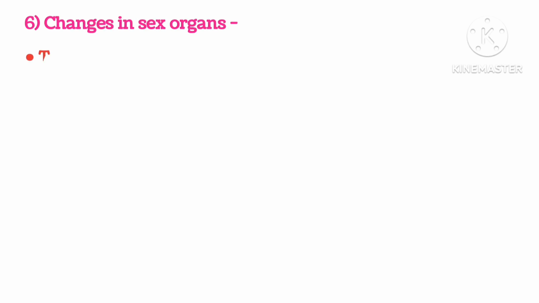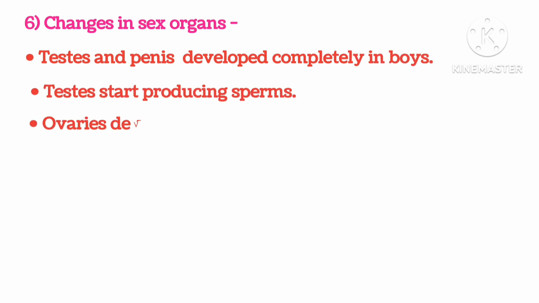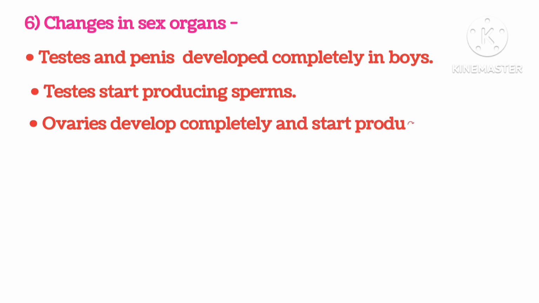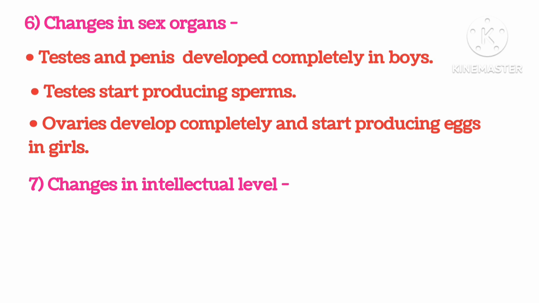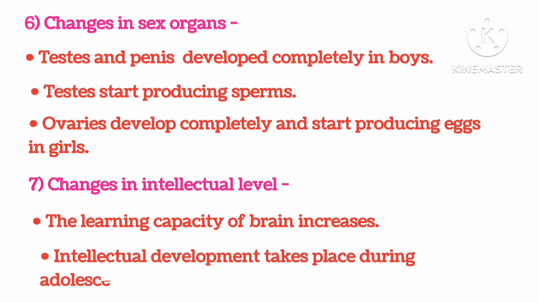Changes in sex organs. Testes and penis develop completely in boys. Testes start producing sperms. Ovaries develop completely and start producing eggs in girls. Change in intellectual level. The learning capacity of the brain increases. Intellectual development takes place during adolescence.